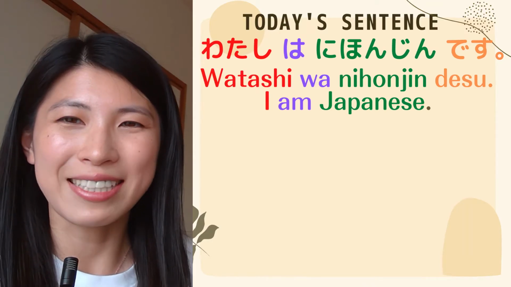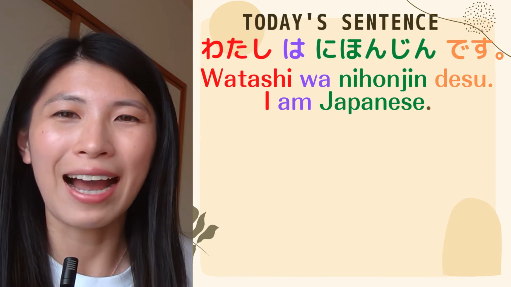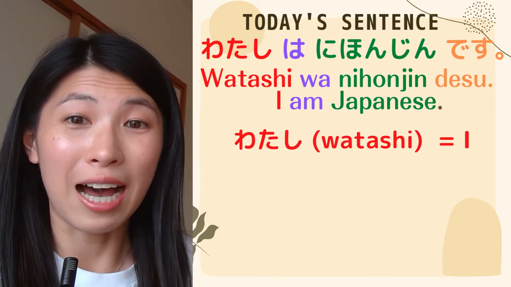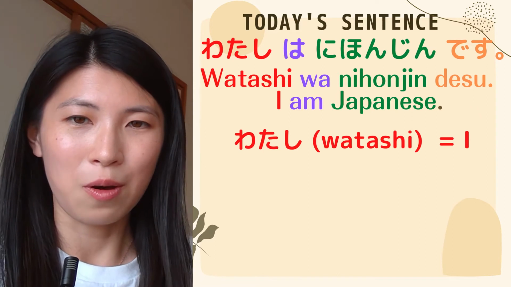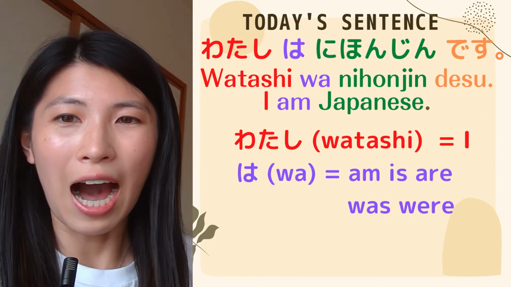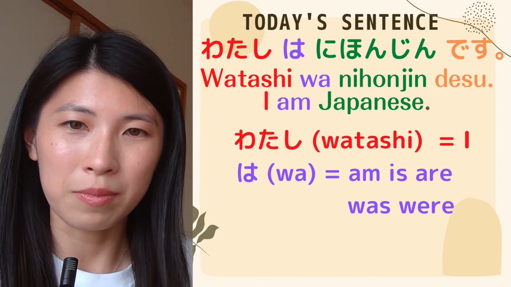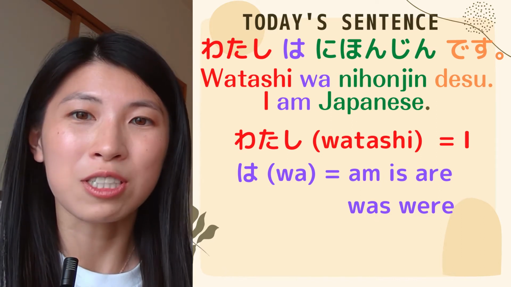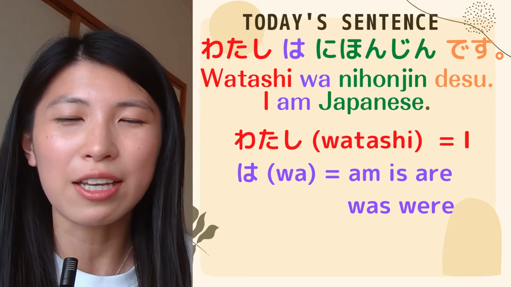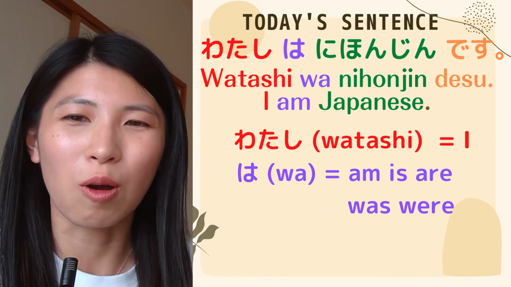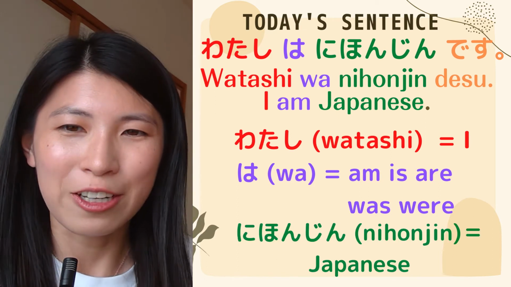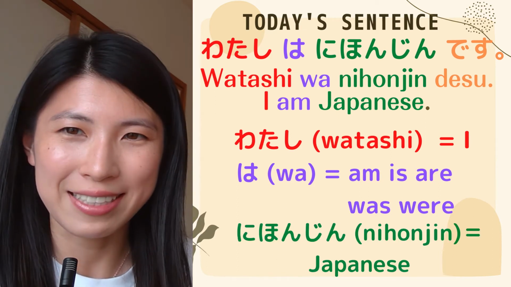Let's analyze today's sentence. 私は日本人です. 私 means I. は means is, what's, were. So you have to use は after the subject. Basically, you can use は instead of those 5 words. And after that, 日本人, which means Japanese.